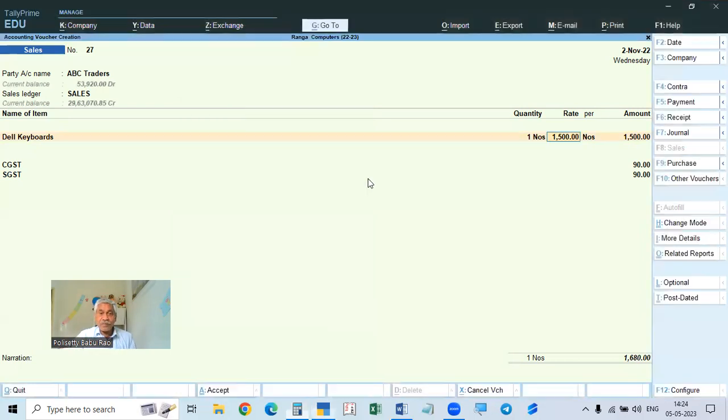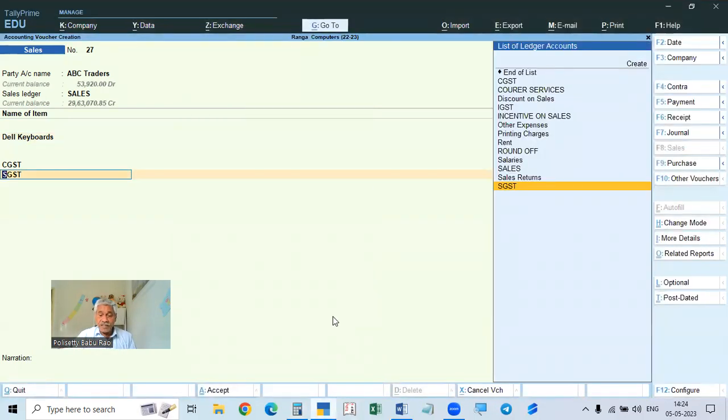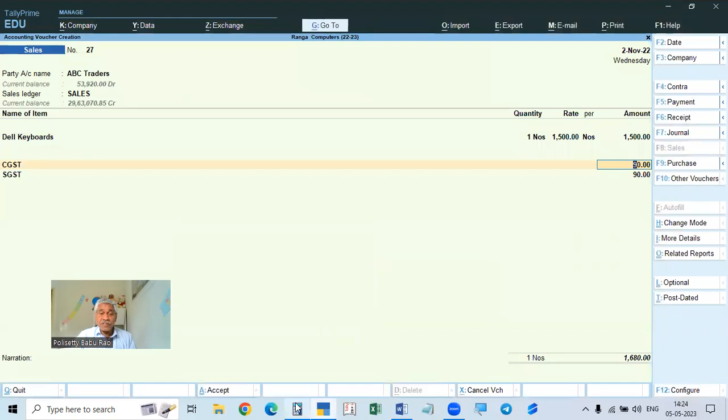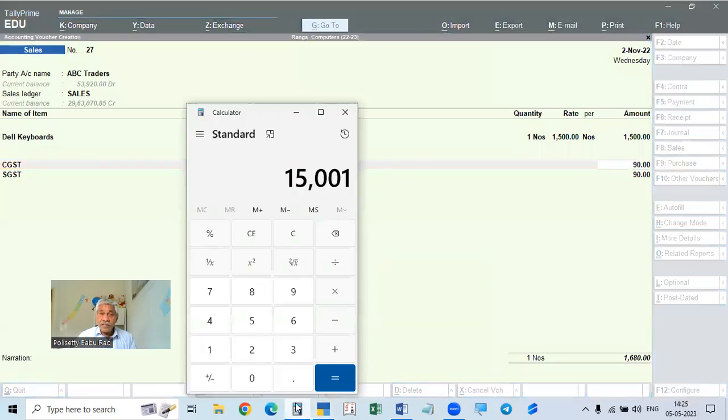So if 1,500 rupees is 112%, what is 100%? What is the taxable value? We have to remove the tax from it, even though the rate is inclusive of tax. We will collect this same inclusive-of-tax rate from the customer.